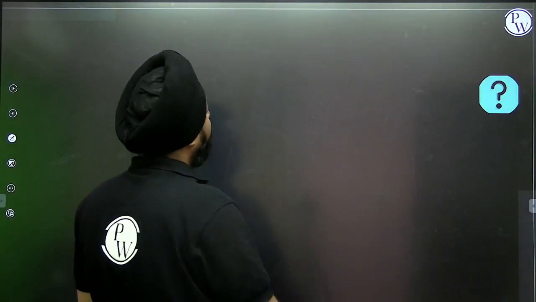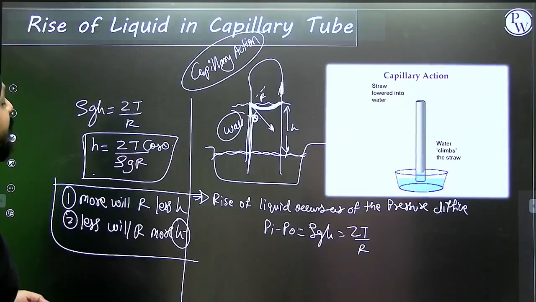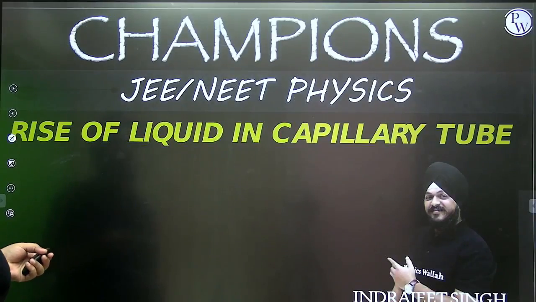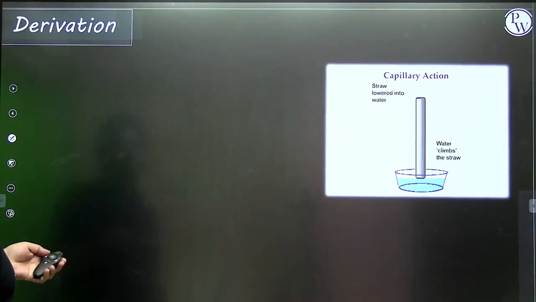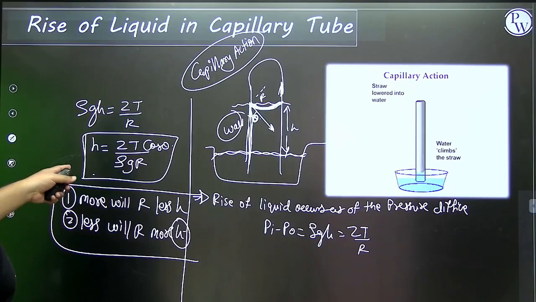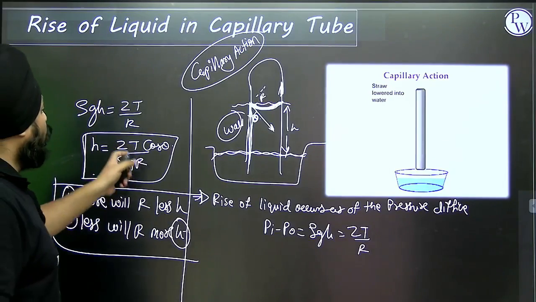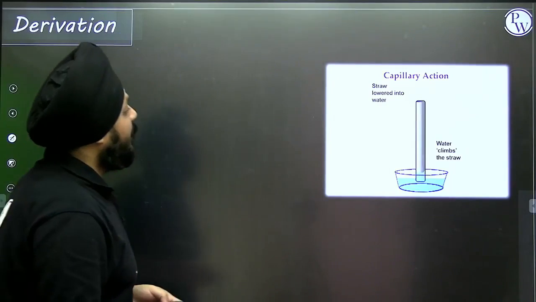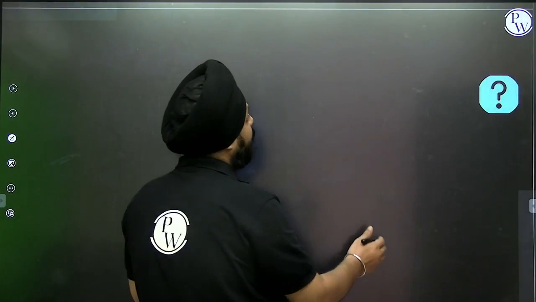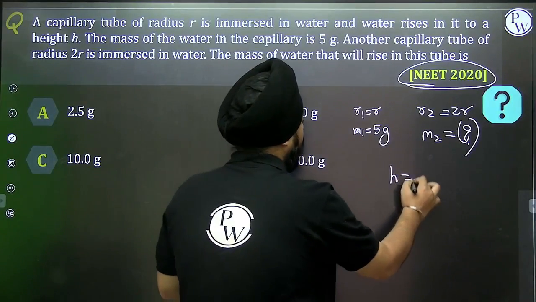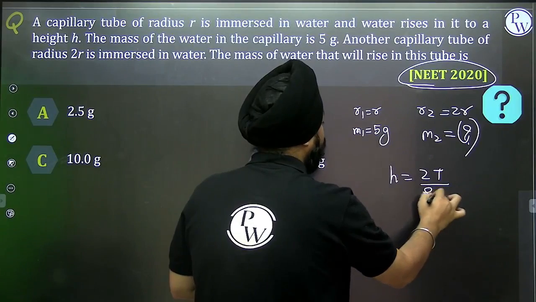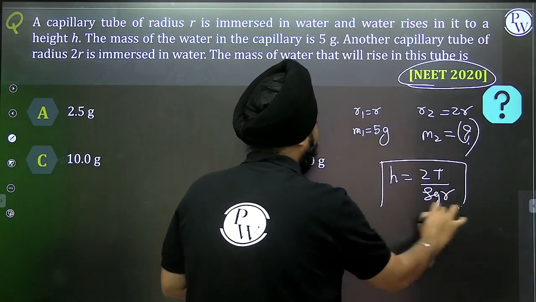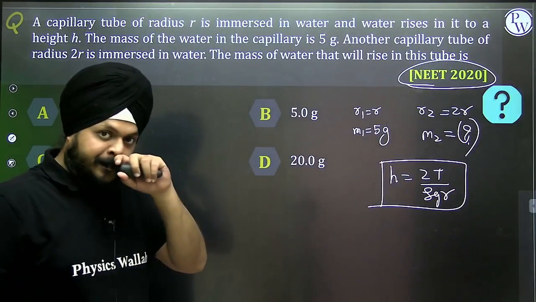See, let's recall the formula for the rise of the liquid into the capillary tube. What is the actual formula? This one: the height of the liquid is 2T by rho g r. Can I use this equation? 2T by rho g r, right? The rise of the liquid into the capillary tube.